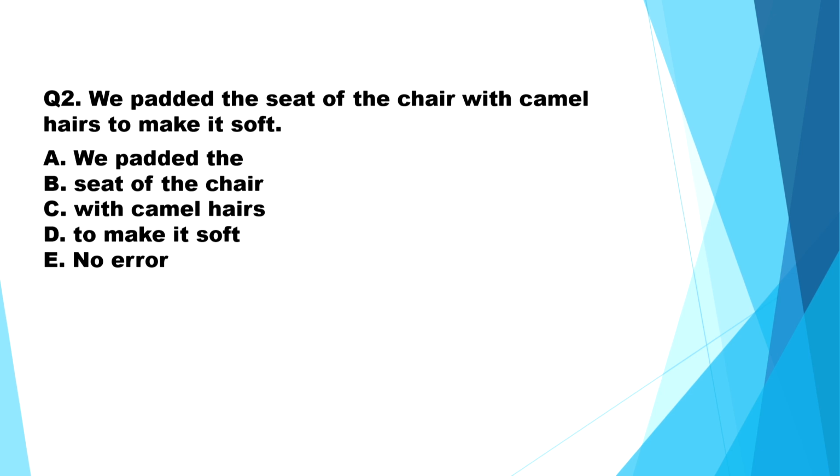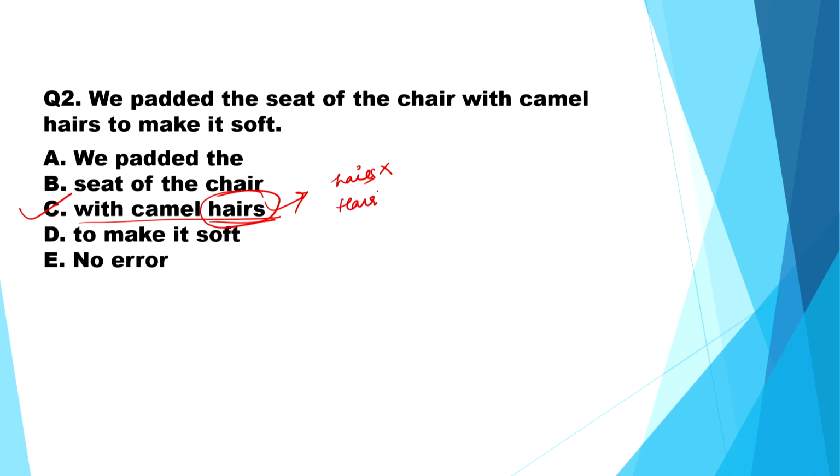Let us discuss. We padded the seat of the chair with camel hairs to make it soft. So, the correct answer is part C, camel hairs. So, the grammatical error is in the option C, and hairs, we have written camel hairs. So, hairs is totally wrong.